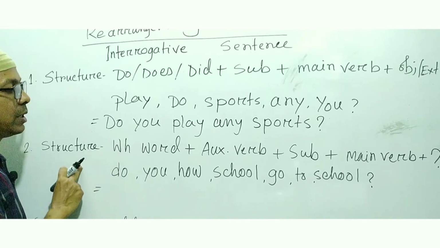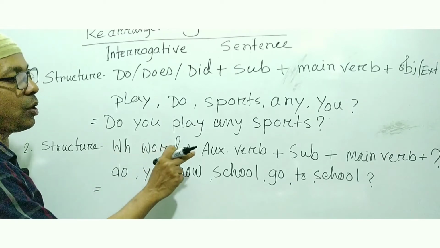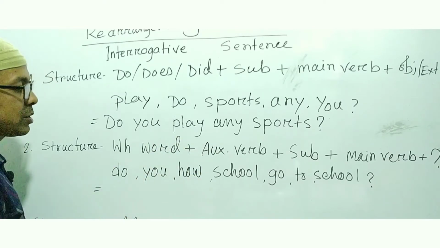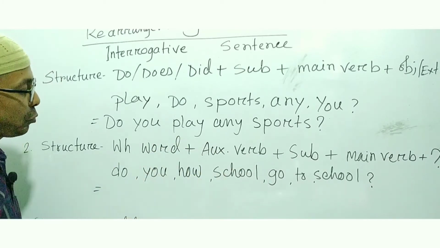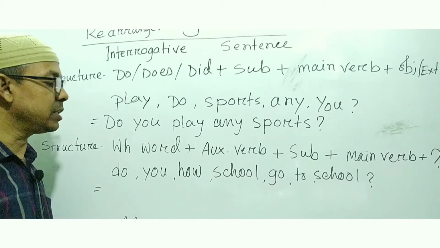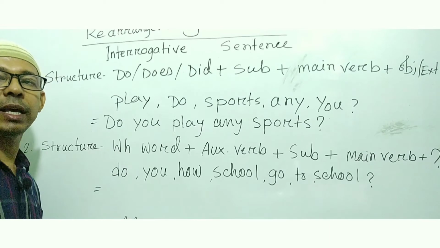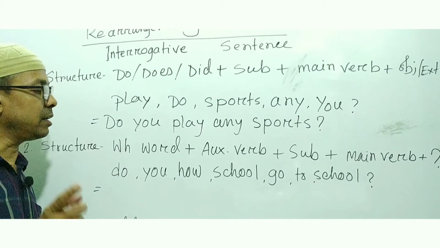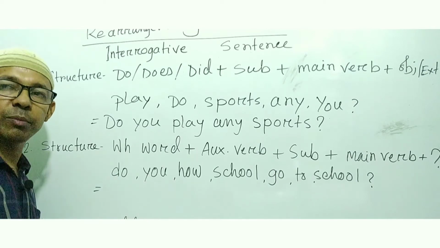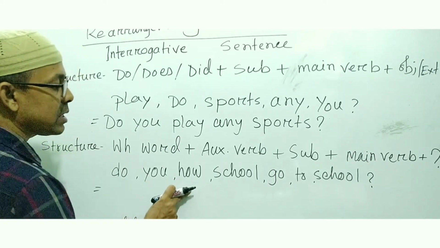Structure number 2: at first WH word, auxiliary verb, subject, main verb. If there is any WH word in the sentence, then you have to think that the sentence will start with the WH word. So here you can see how.